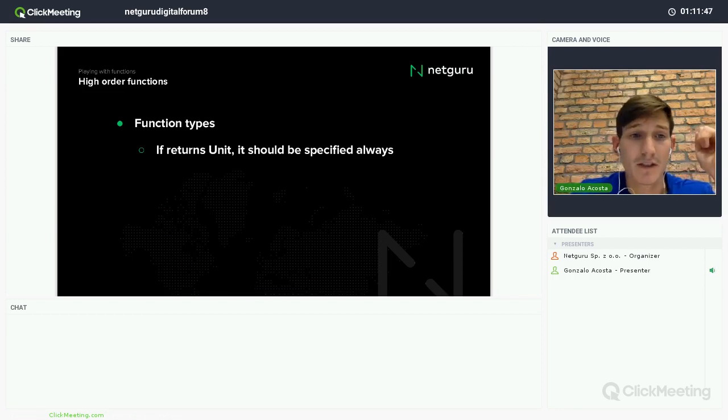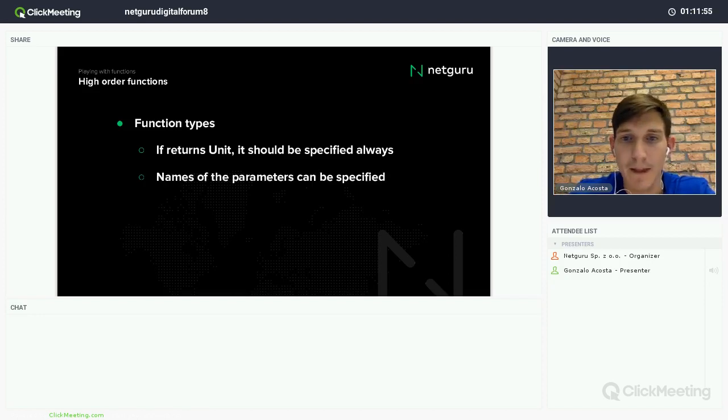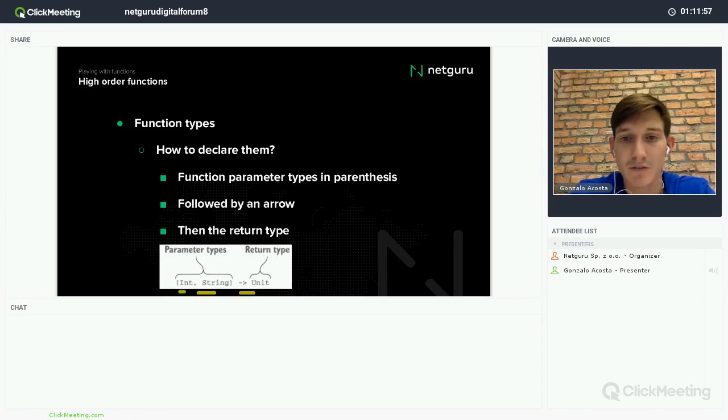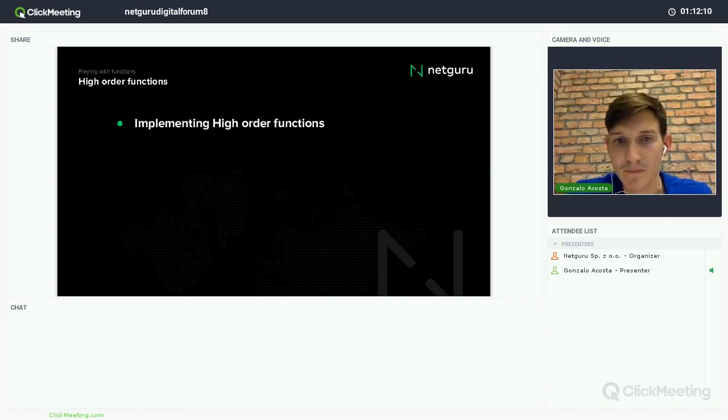If it returns a unit, remember that it's the default type, but if it's a function type, I must specify that it returns a unit. Of course, for example, here I can define some names for these two variables, right? For what it's going to take. But if I don't want that, it's not necessary. So how do we implement higher order functions?